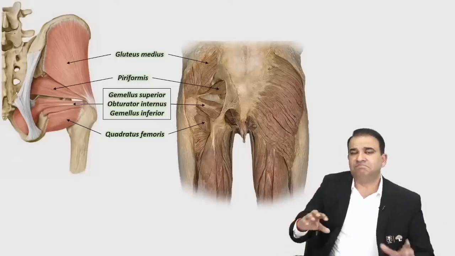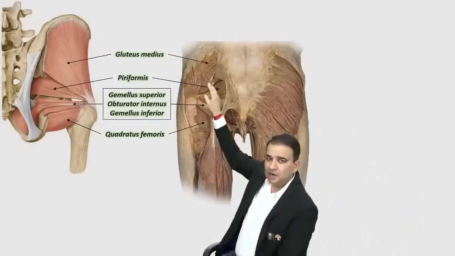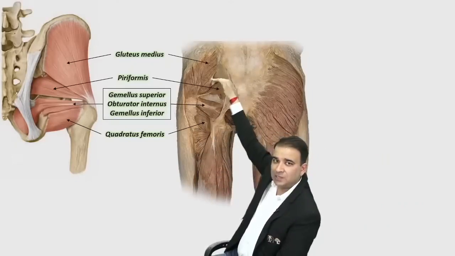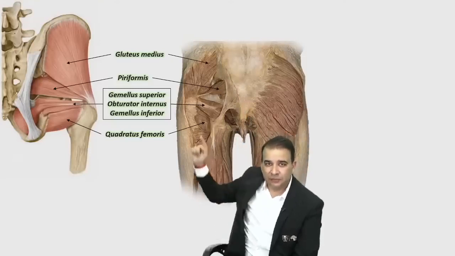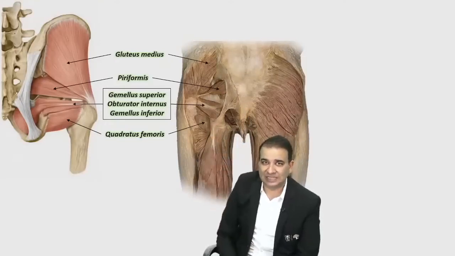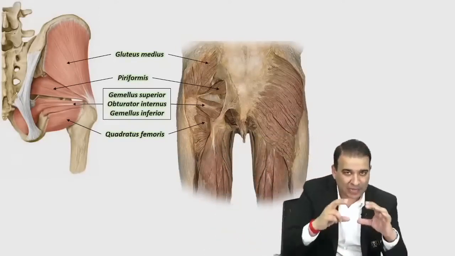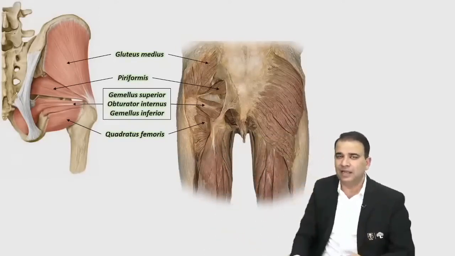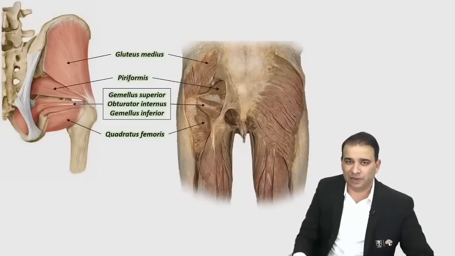Although I'm not showing a picture for that here, if you look at any nerve or vessel coming out above the piriformis, that's the superior gluteal nerve and vessel. If you see a nerve and vessel coming out below the piriformis, that is the inferior gluteal nerve and vessel. So superior and inferior gluteal nerves and vessels are identified based on the piriformis muscle. You have to see it above and below that. Even the sciatic nerve will come out below the piriformis only, which I will discuss with you separately.